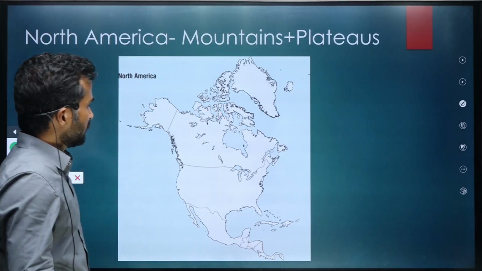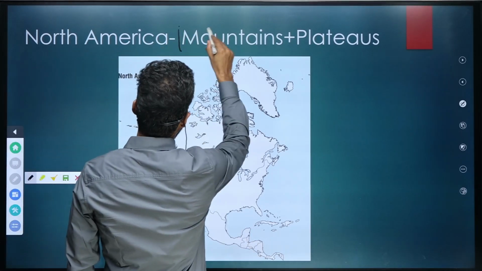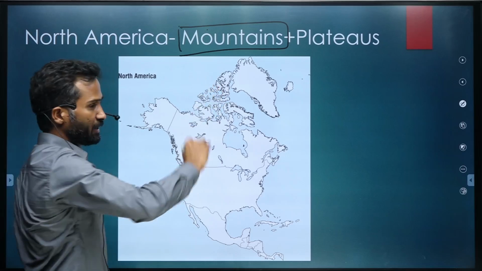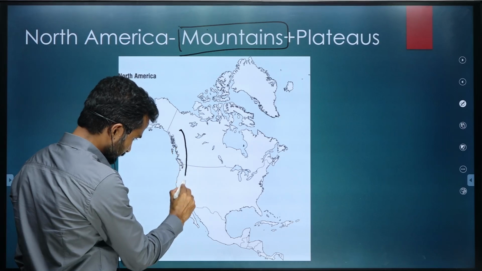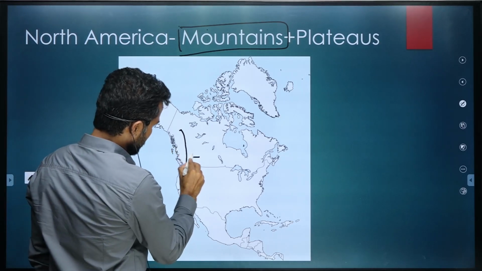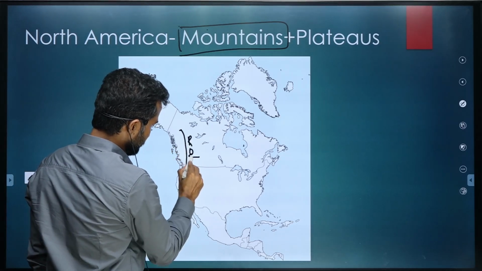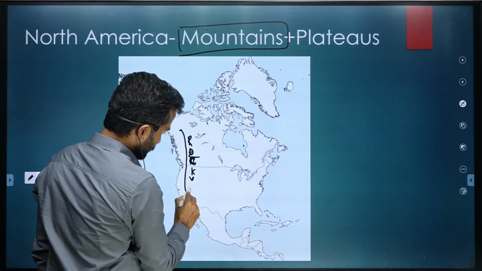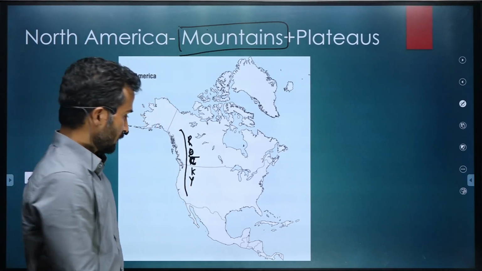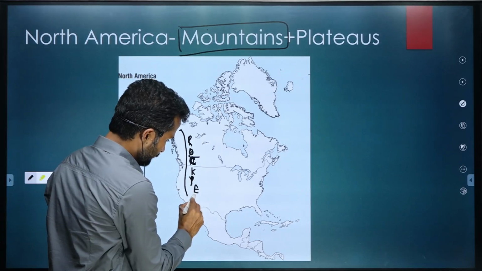So, first of all, the important mountain that you should know in North America, that you cannot afford to forget, is Rockies. Rocky Mountains or Rockies Mountains.